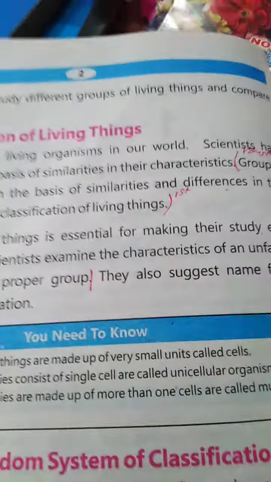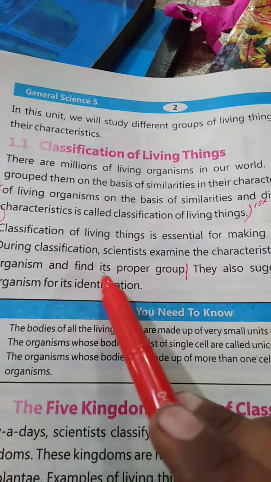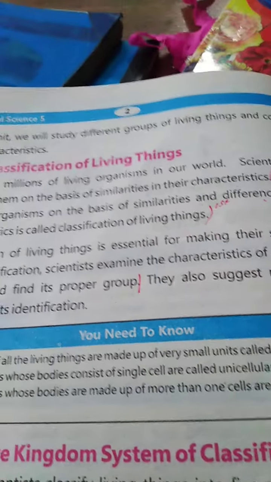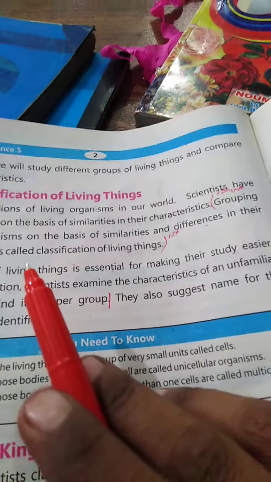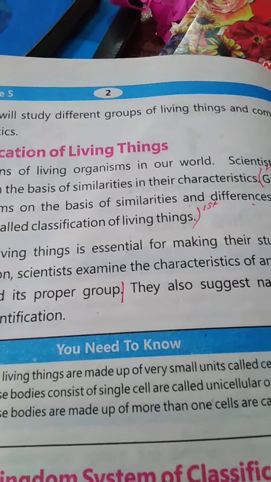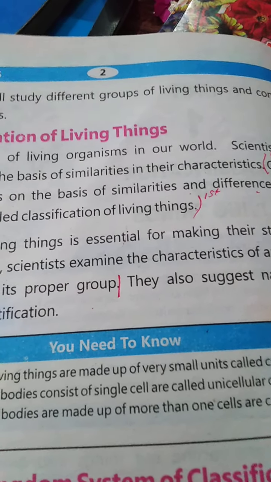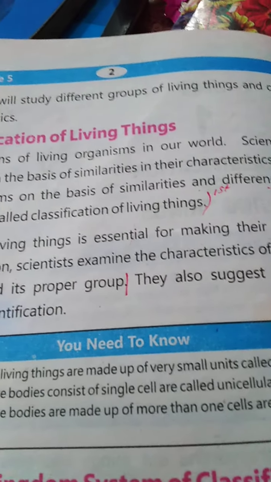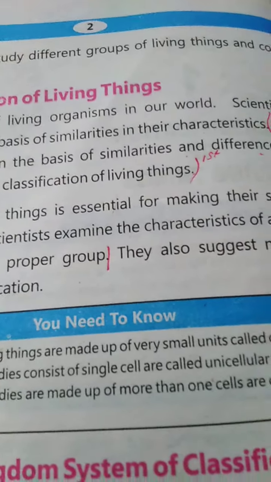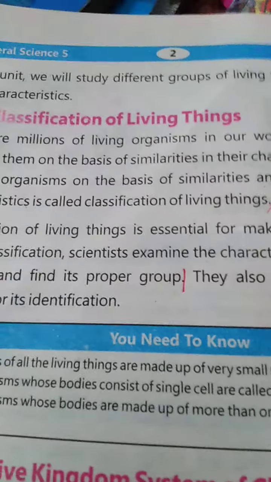During classification, scientists examine the characteristics of an unfamiliar organism and find its proper group. Why do we study classification? Because we can know about the nature, the characteristics, and the advantages and disadvantages of animals and plants easily.